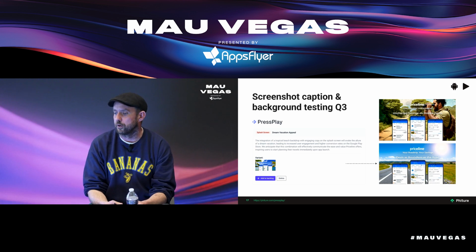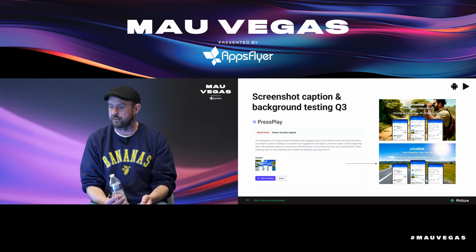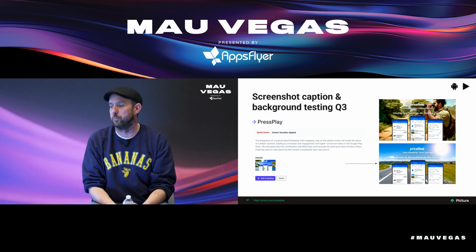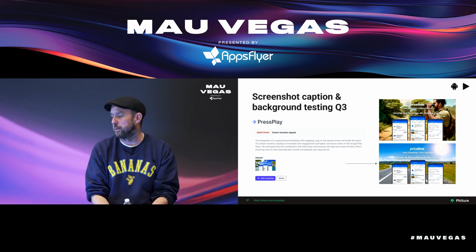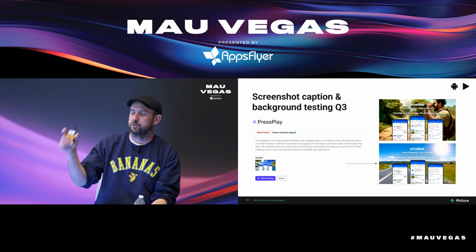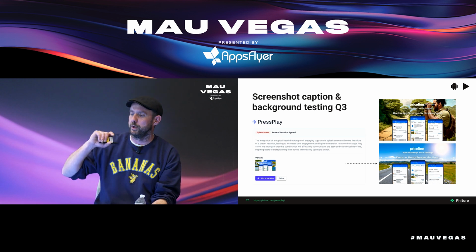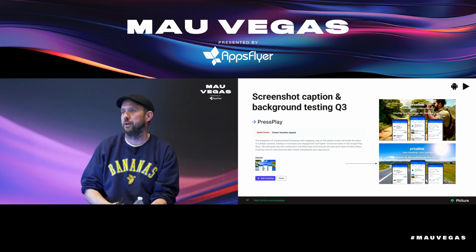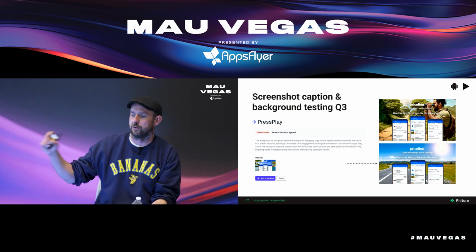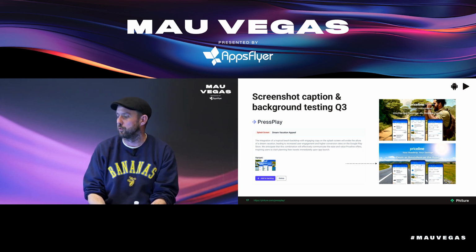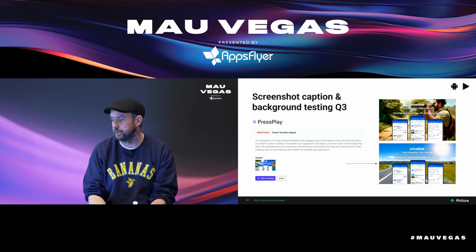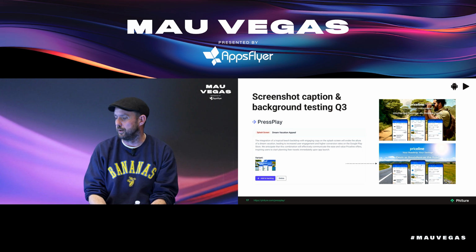What are we working on? So one of the areas that we're definitely super excited about is the screenshot caption and background testing. So the idea is that you would be able to just upload a layered file like in Figma or in Photoshop to then still display your screenshots as they are today, but then we basically update the copy automatically with Gen AI. So this would just be overlaid also in your own font. And we would also A/B test different backgrounds, for example, different background colors, different background imagery.